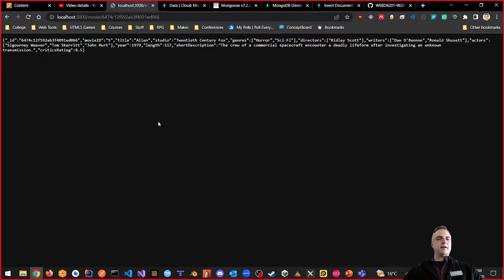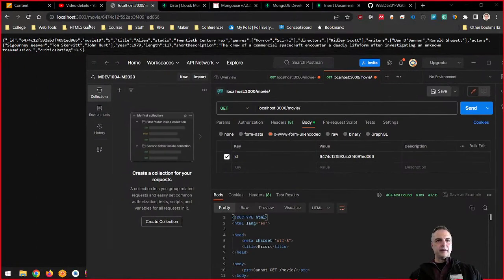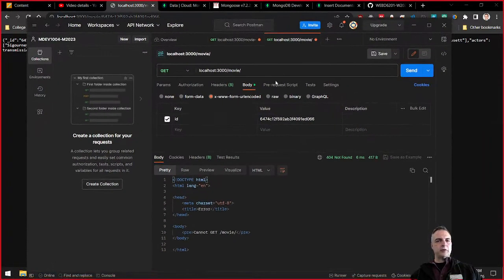Look, it's there. But how do we test it with Postman? This is exactly the link that we want here, and you can see clearly this has worked. But I want to put in whatever I want. How do I test it with Postman? What is the thing that we use here? Because if I did this, like I said, movie, so localhost 3000 and then slash movie, slash, and then we're going to do a GET request.